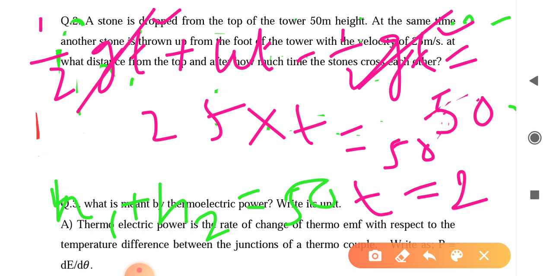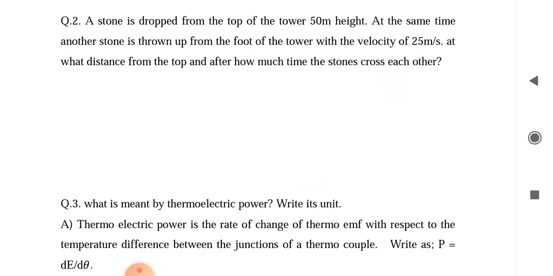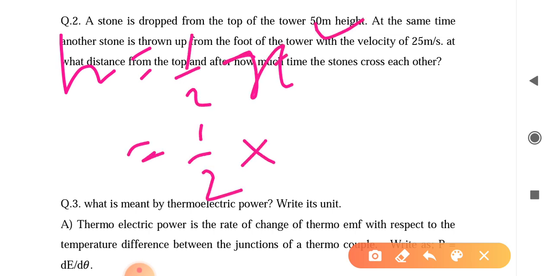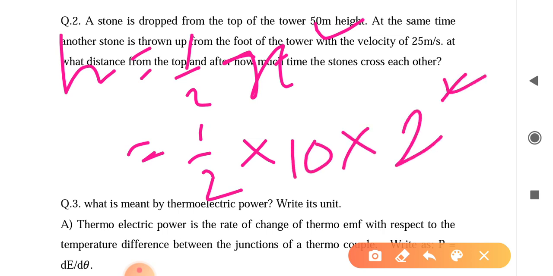Next is height. Height you can easily calculate from the top of the tower. So I just put h equal to half gt square, considering g equal to 10, into t equal to 2 square. So 2 and 2 cancel out, 20 meter.